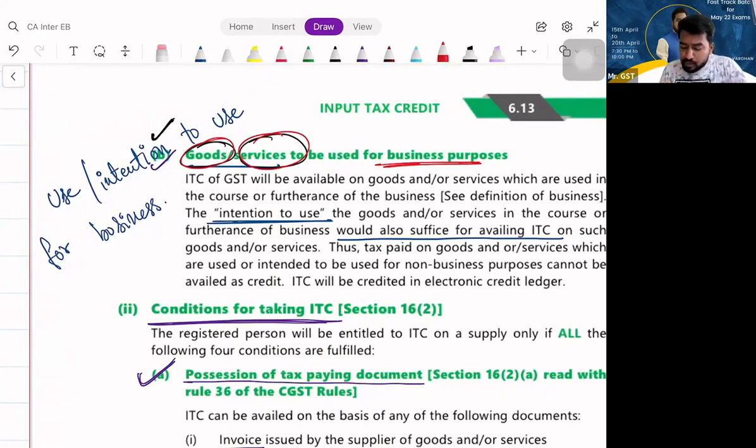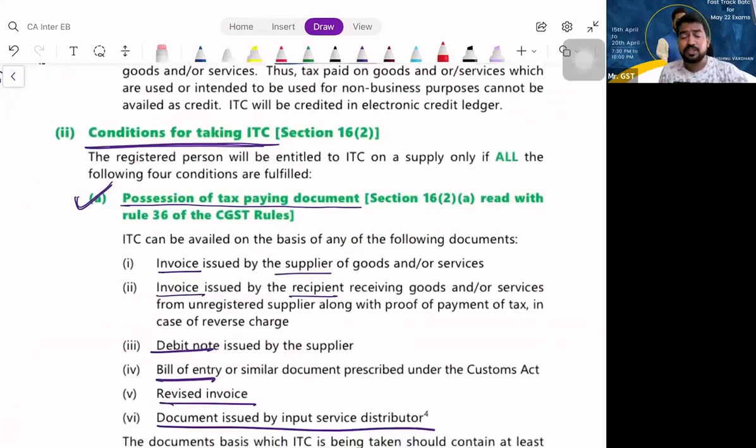Fine. Now there is section 16, subsection 2. I already told you there are 4 subsections. Section 16, subsection 1, simple. There are 2 clauses. Clause A is saying you should be registered under GST. Clause B is saying you are purchasing something for what purpose? Business purpose. Use it for business, or have the intention to use it for business. Keep it in your godown, whenever the production starts, you use it, no problem. So use it for business or have the intention to use it for business. Fine. 16 subsection 2.